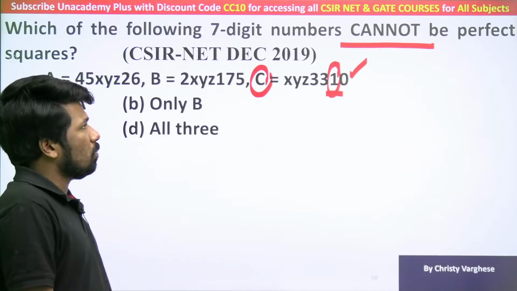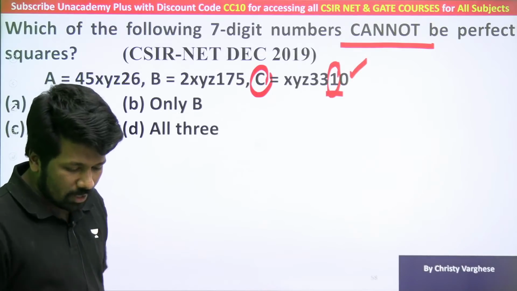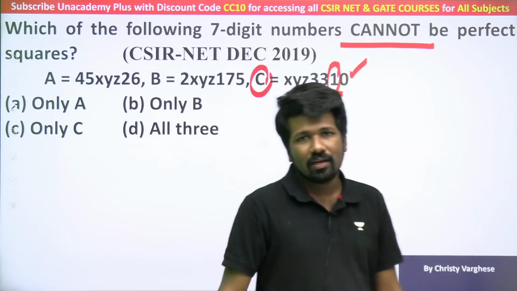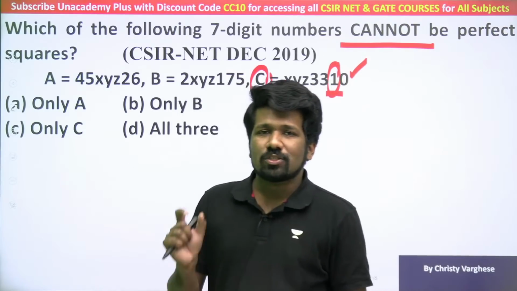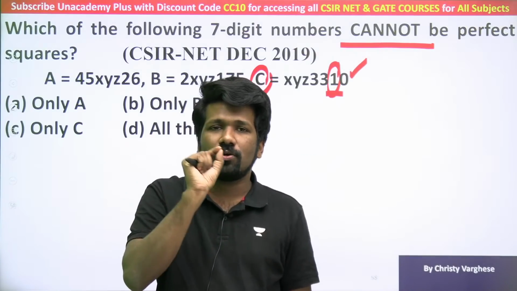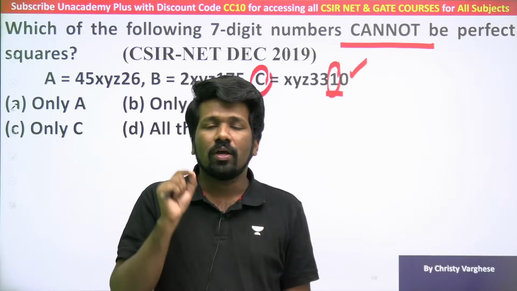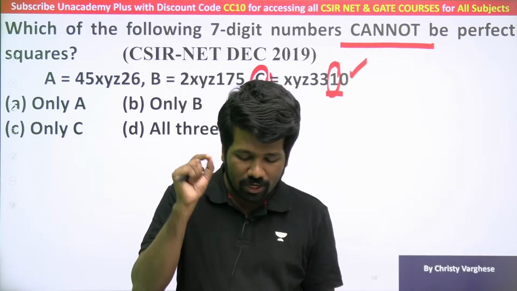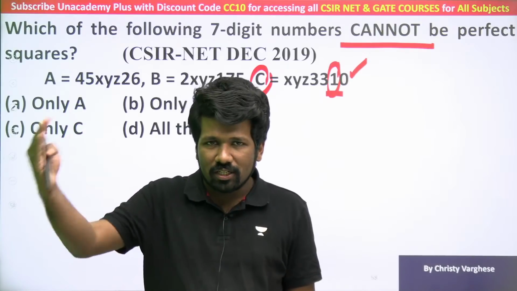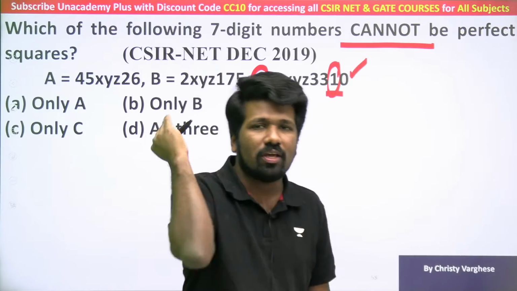C cannot be a perfect square, and that property is clear to all of you. Simply speaking, we can say no perfect square ends with the digit combination 10 or 20 or 30 or 40 or 50 or 60 or 70 or 80 or 90. 0 is the only possibility. If 0 is in the unit place, the tens place can only be 0.